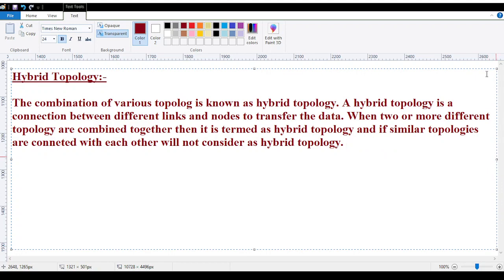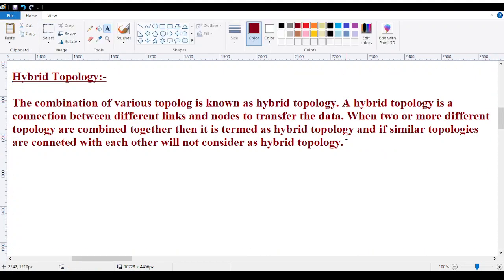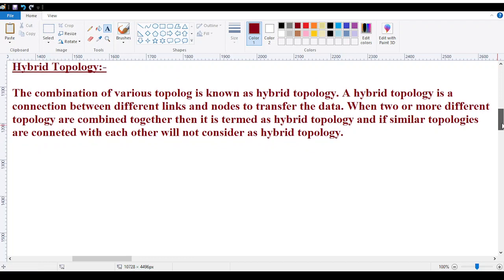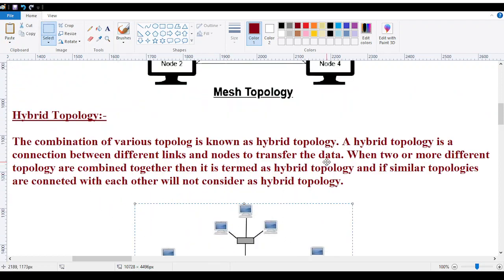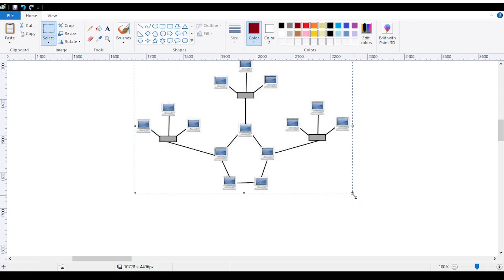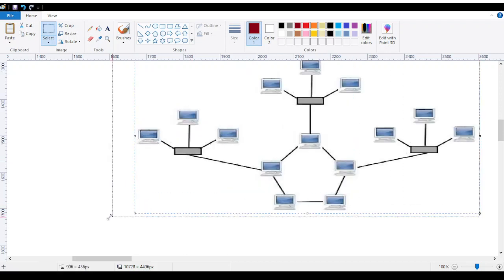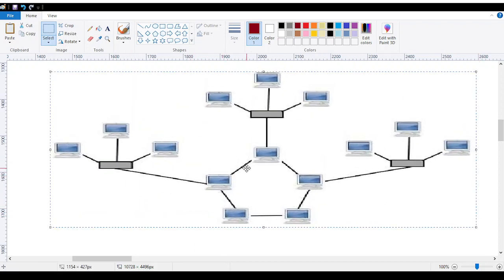Now, what does this hybrid topology say? So we all know the meaning of hybrid. What is the meaning of hybrid? The hybrid always says the combination of two or more different things. When we combine two or more different things, then we call it a hybrid.